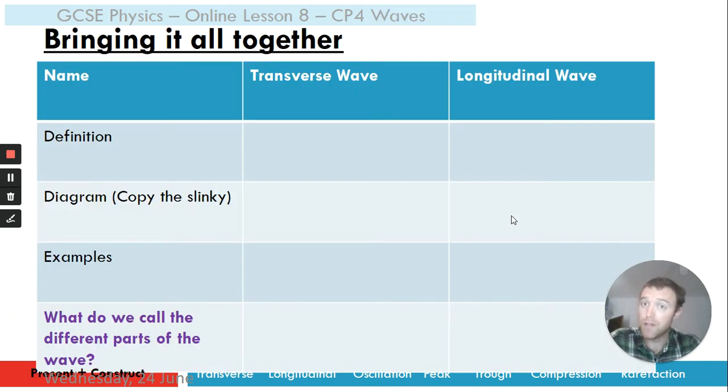Okay, we're almost finished this lesson. Surprise, surprise. As I promised, it's short. I'd like you to bring it all together and draw a table out on your paper. I want you to have 3 columns, a transverse wave and a longitudinal wave.